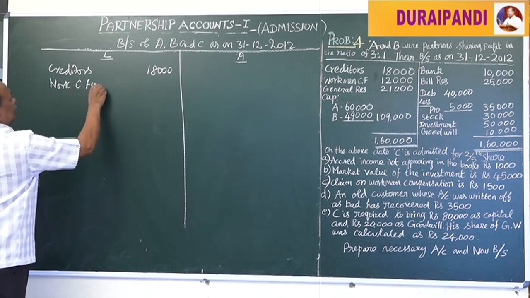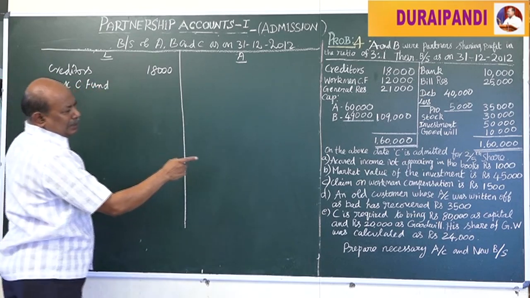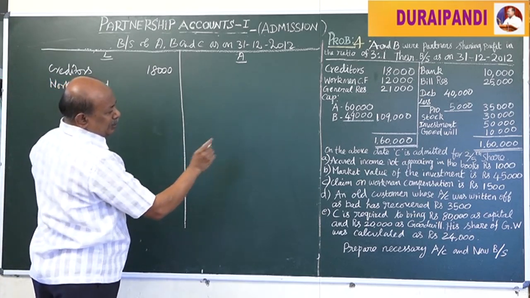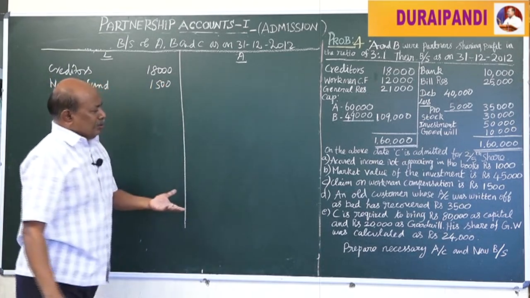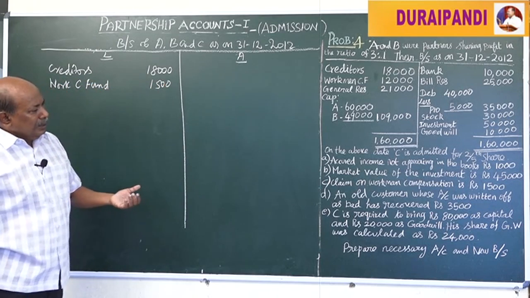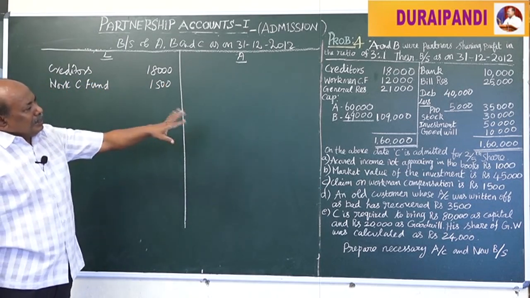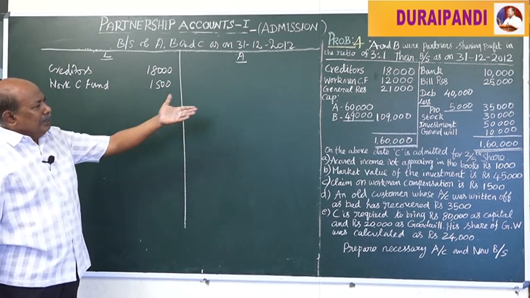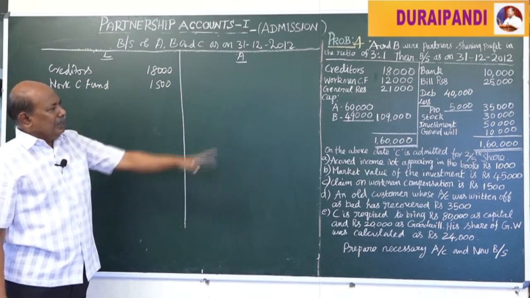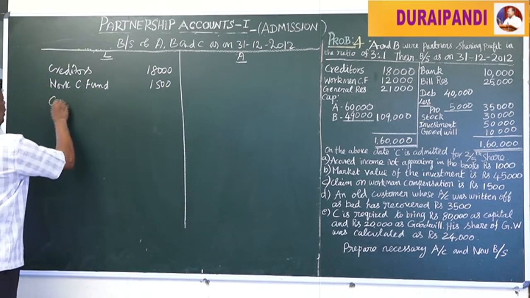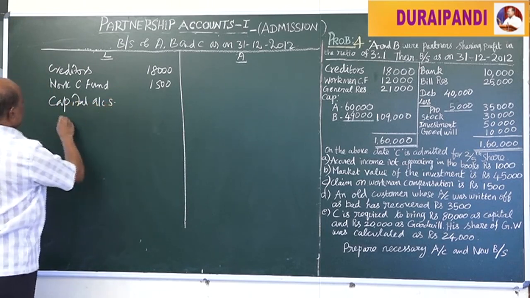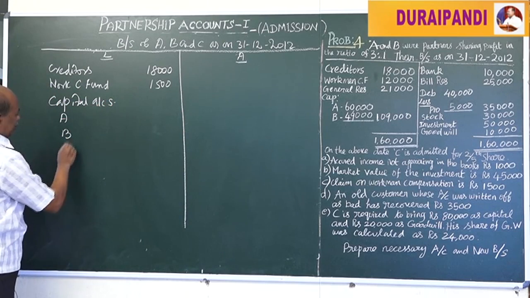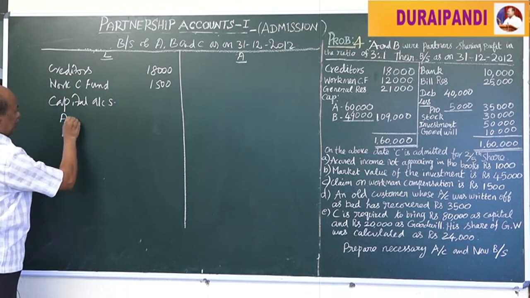It was estimated at only 1,500. The remaining amount was already distributed to old partners as past adjustment. Then the general reserve is also already distributed. Then we have to see the capital accounts for A, B and C.